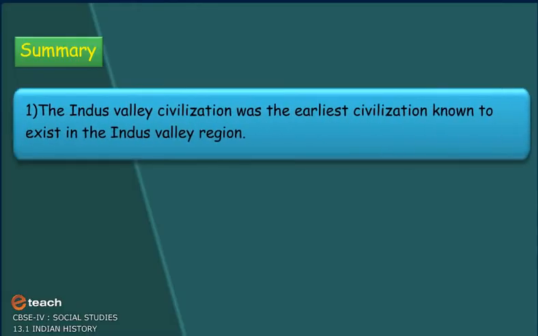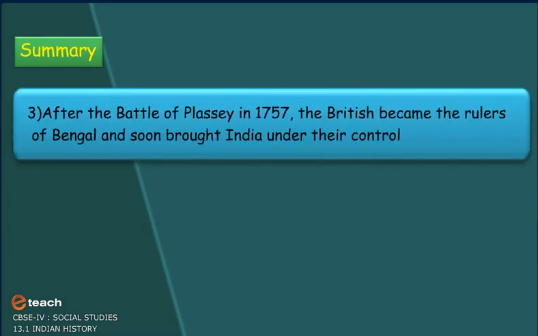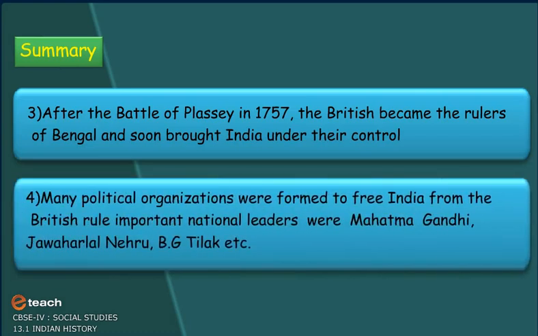Summary. The Indus Valley Civilization was the earliest civilization known to exist in the Indus Valley region. With the decline of the Mughal Empire, European powers started trading in India. After the Battle of Plassey in 1757, the British became the rulers of Bengal and soon brought India under their control.